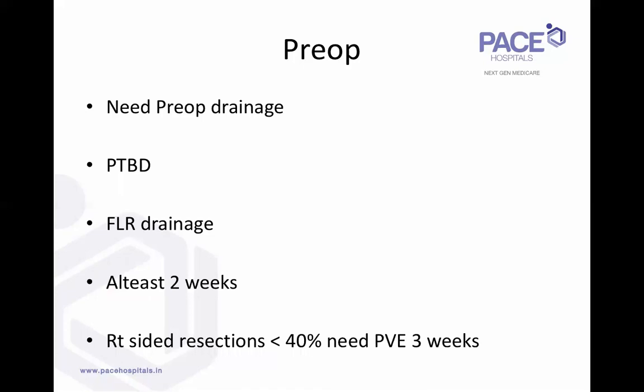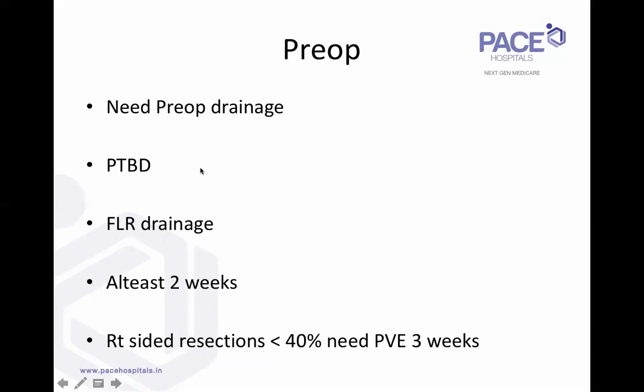So to summarize, the preoperative preparation: basically you need a preoperative drainage for hepatectomies, especially if the liver remnant is less than 40%. The preferred route, especially for type 3 and type 4, is a PTBD because of more predictable resolution of jaundice and fewer complications like catheter slippage and cholangitis.